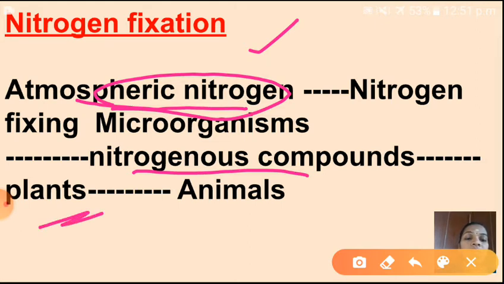So if we take that plant part, fruits, vegetables or leaves, we will get those nitrogenous compounds. This process is called nitrogen fixation. So simply, what is meant by nitrogen fixation? The conversion of atmospheric nitrogen into nitrogenous compounds with the help of nitrogen fixing microorganisms. Children, I hope you understood now. Shall I go to next?